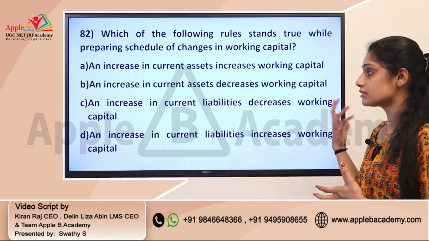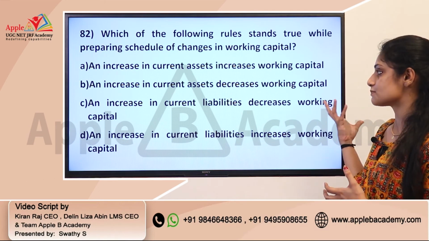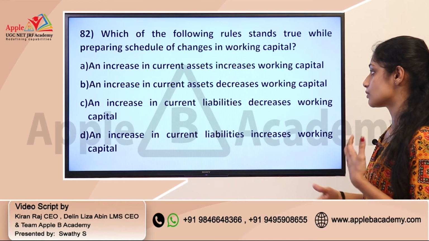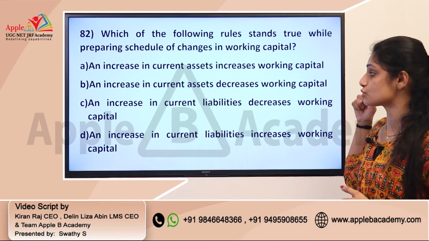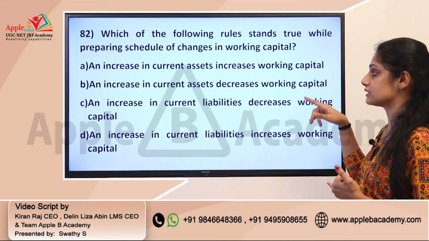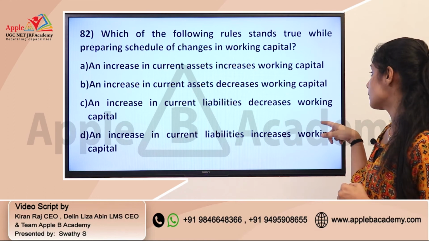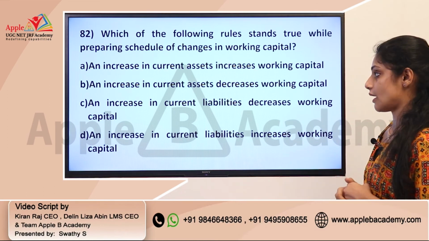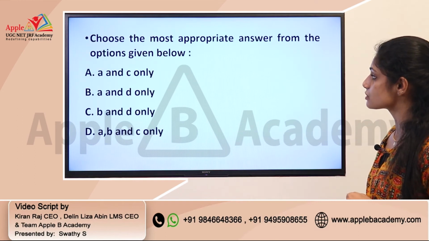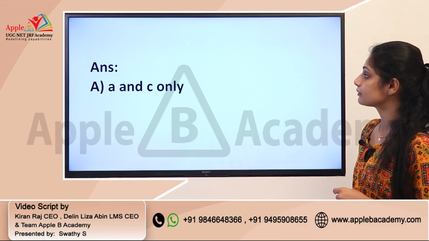This question is very direct and you can answer it if you are able to identify these rules. Option A, an increase in current asset: when current assets increase, working capital also increases, and the opposite happens in case of a current liability. Then you can go for option C, an increase in current liability decreases working capital. So, A and C. The option with A and C only is option A.